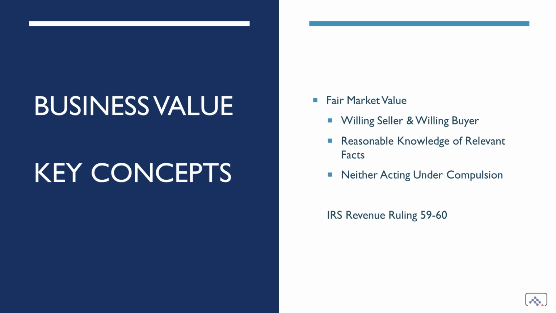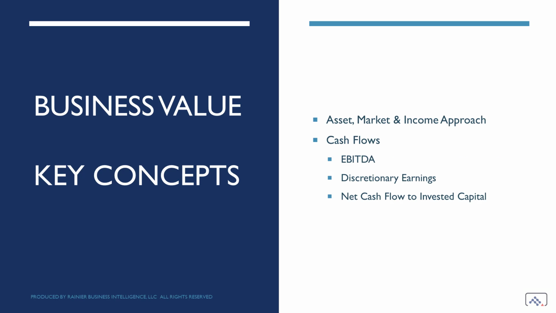In this chapter, we'll estimate the fair market value of the business, defined here as the amount at which property would change hands between a willing buyer and a willing seller when neither is acting under compulsion and when both have reasonable knowledge of the relevant facts. We'll use the asset, market, and income approach and focus on the cash flows of EBITDA, discretionary earnings, and net cash flow to invested capital.